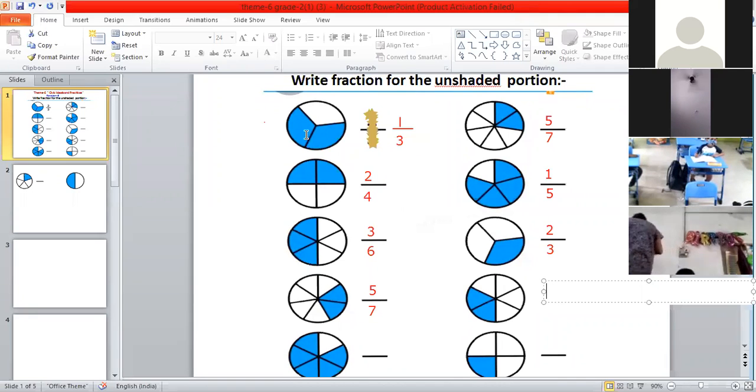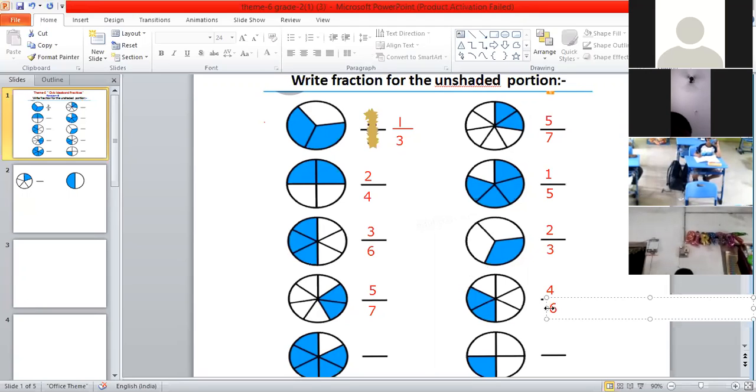Yes, ma'am. Yes, Arohi. Next question. Tell me what is the answer. Unshaded part. 4 by 6. Very good, Arohi. That's the correct answer. Yes, children, answer is 4/6.